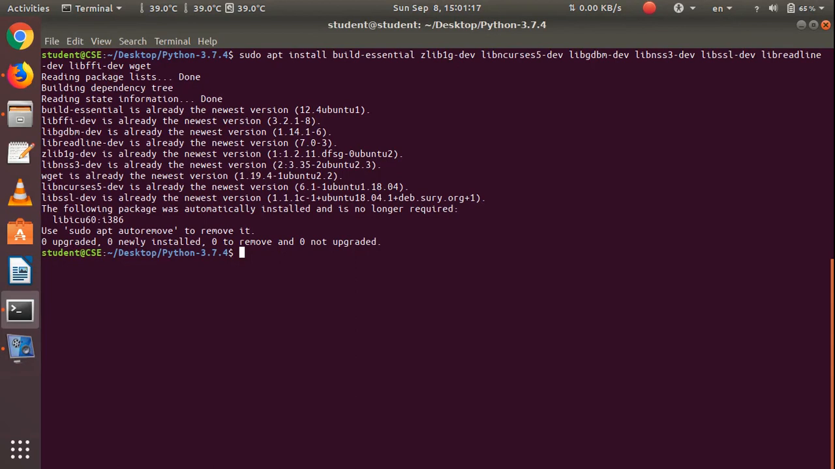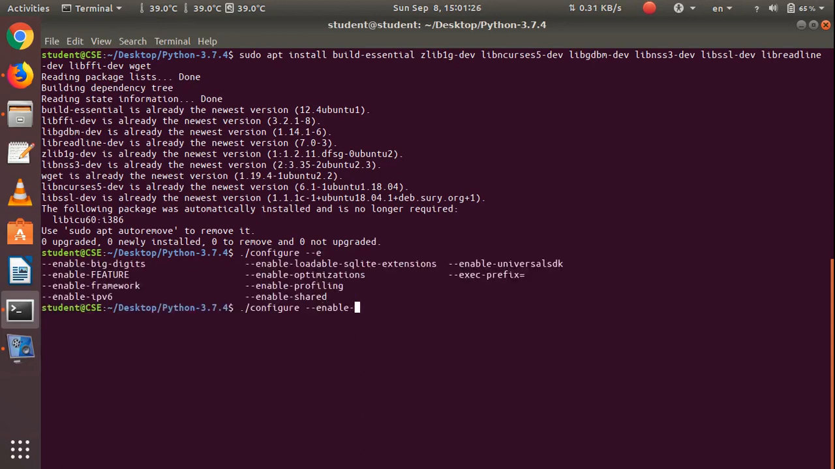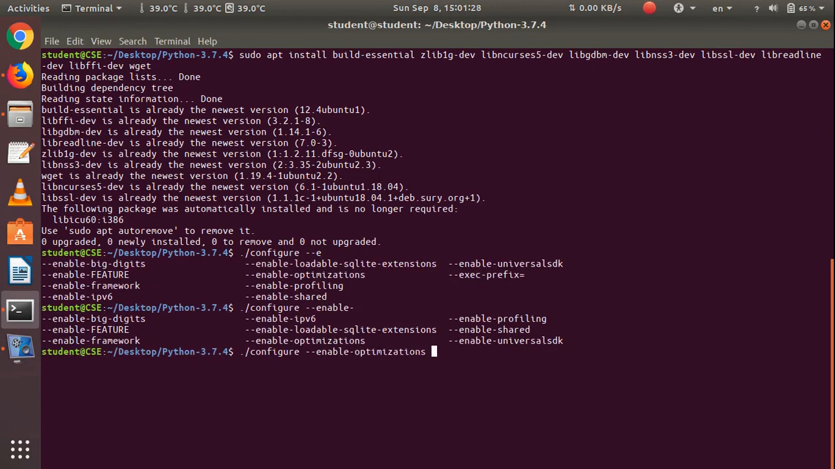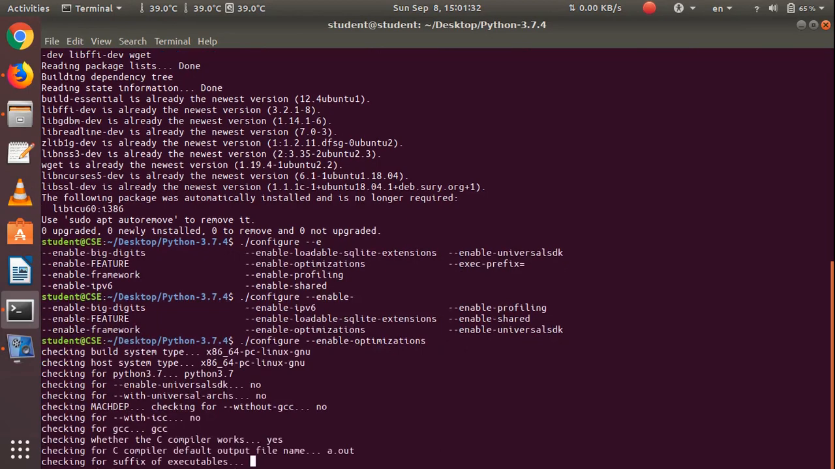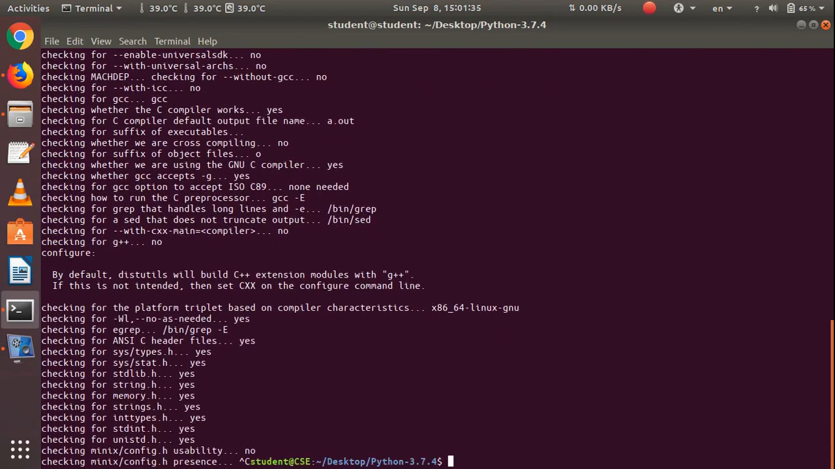After that, I want to configure the package that I downloaded. So configure --enable-optimizations. See, I am trying to enable optimizations for my hardware so that I can install a better version. As I previously installed this, I don't want to do this again because it's a time-taking process.